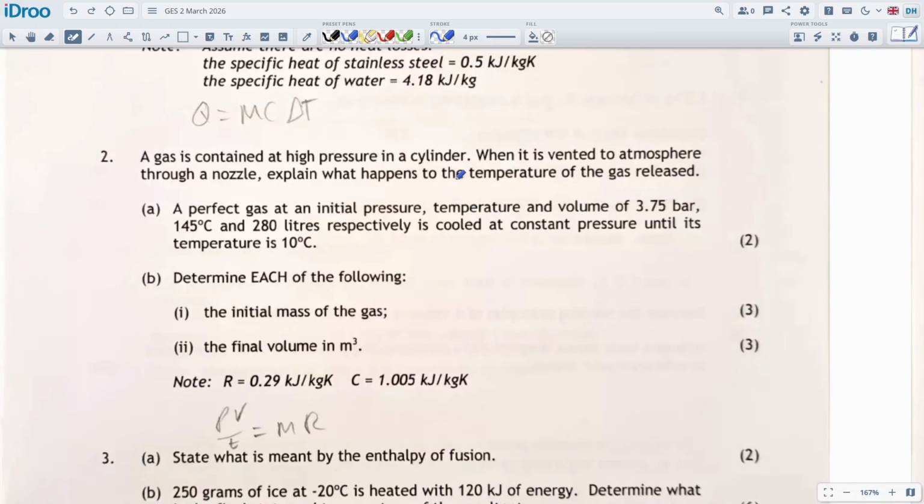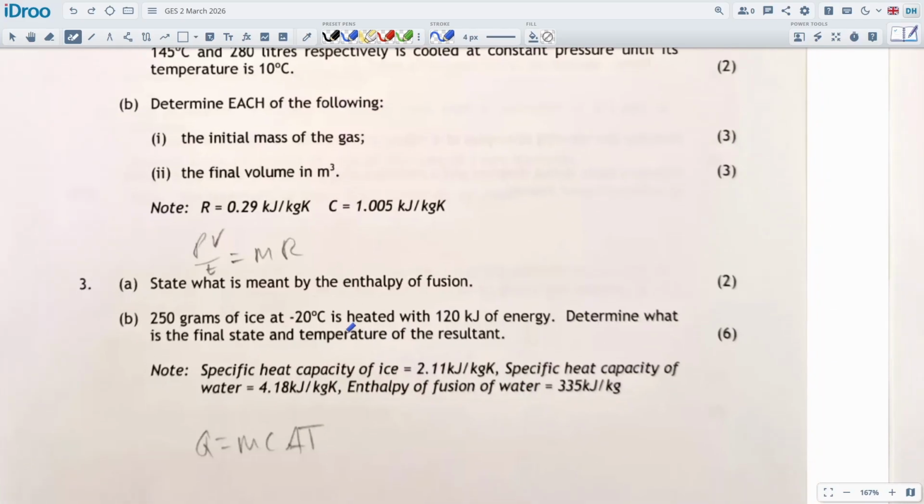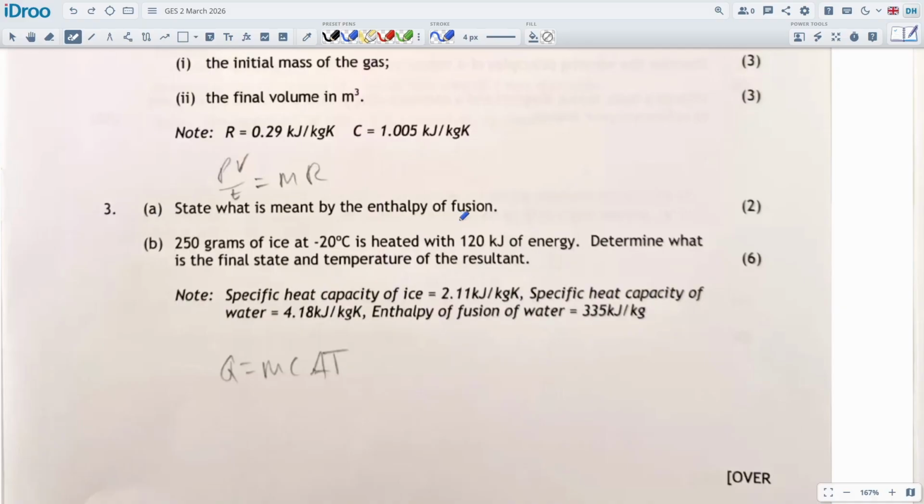A gas is at a high pressure in a cylinder. Initial gas, perfect gas, and so on. These would be PV = nRT equations and Q = mcΔT, right? So gas equations, no problem. State what's meant by entropy of fusion and ice. Oh, the classic ice question.